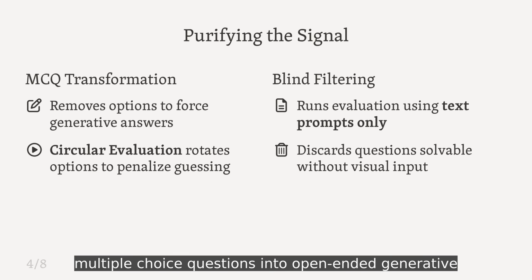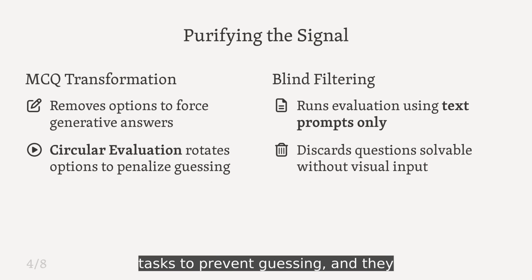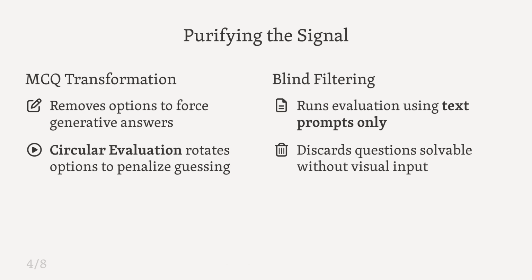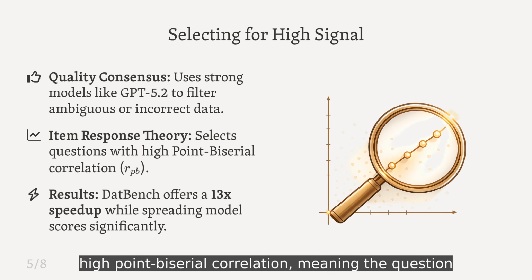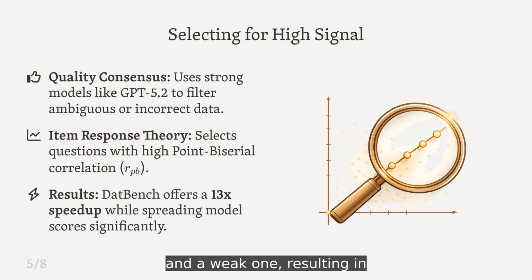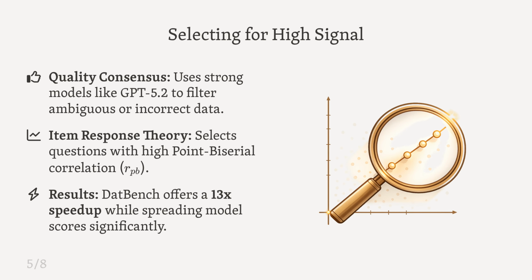They convert multiple-choice questions into open-ended generative tasks to prevent guessing, and they aggressively filter out any questions that can be answered correctly without even looking at the image. After filtering for solvability, the pipeline applies statistical rigor using item response theory. They specifically select questions with high point-biserial correlation, meaning the question effectively distinguishes between a capable model and a weak one, resulting in a benchmark that is 13 times faster.